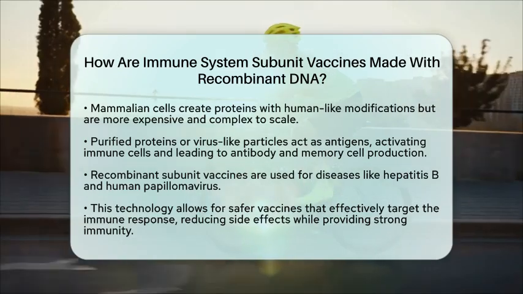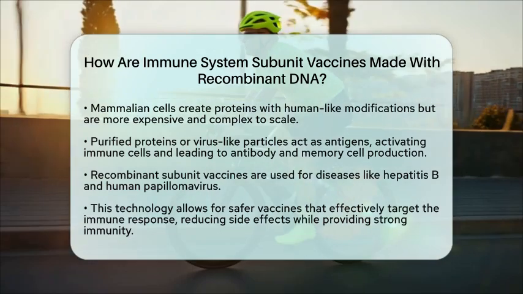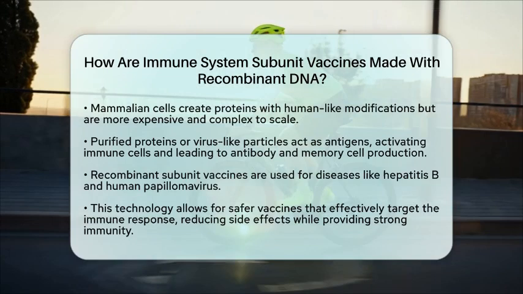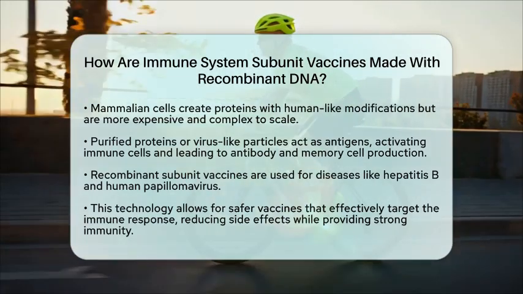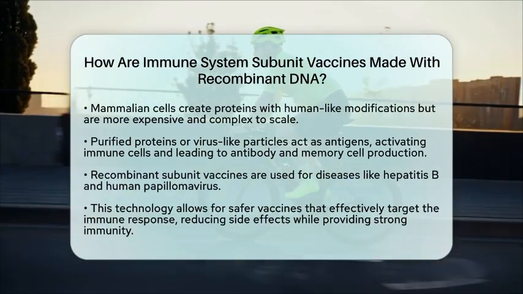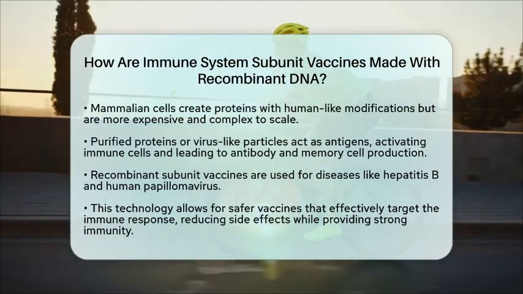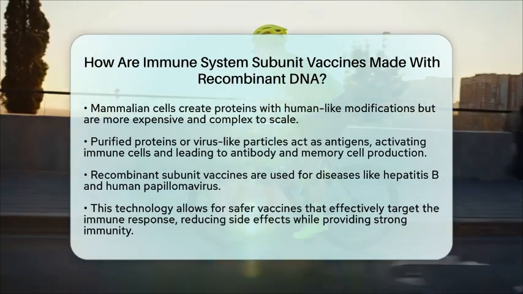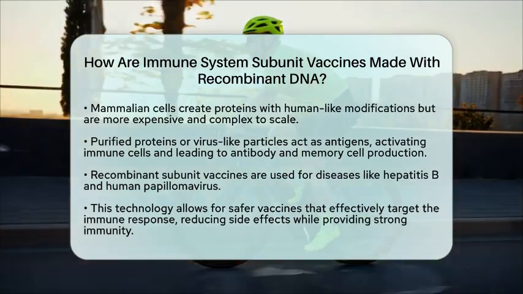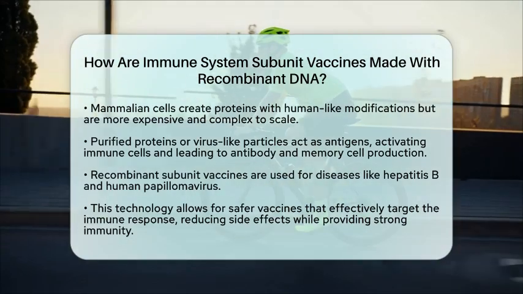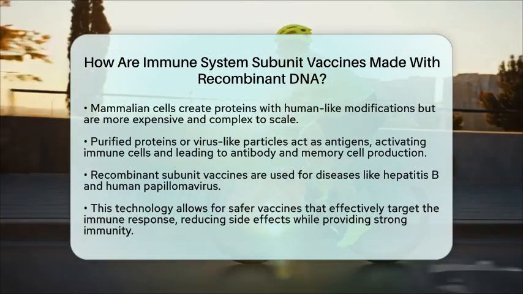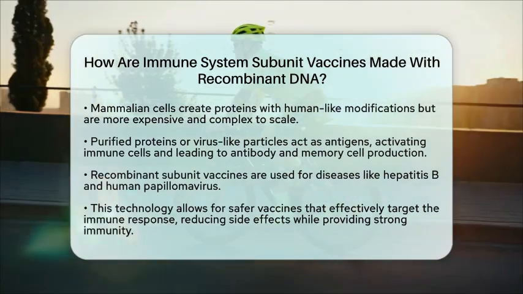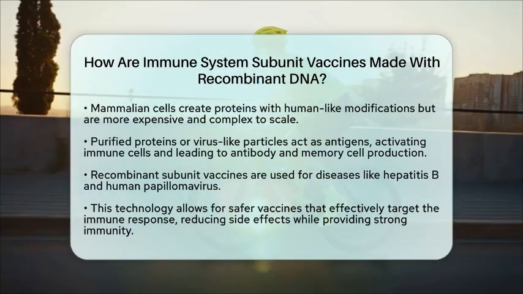The use of recombinant DNA technology allows for safer vaccines that effectively focus the immune response, reducing side effects while providing strong immunity. So, next time you hear about a vaccine, remember the science behind subunit vaccines and how they are made with recombinant DNA. They are a remarkable example of how we can harness technology to protect our health.